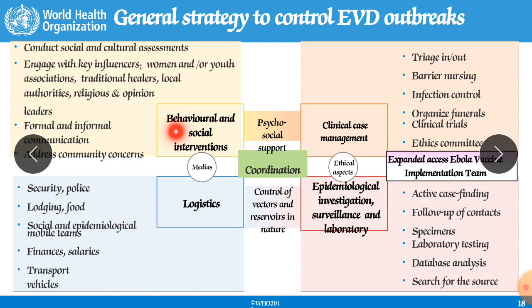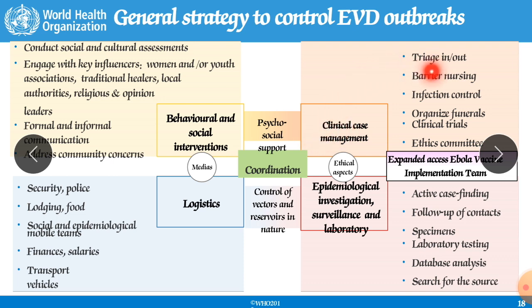So these are the behavioral and social interventions. These are the logistics. Here the media also gets involved. They have a major role in making people aware regarding this disease. Psychosocial support is also very important. Clinical case management: how can we tackle those patients?